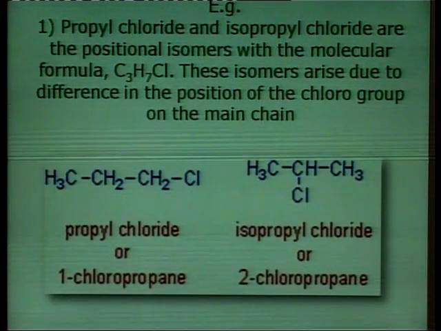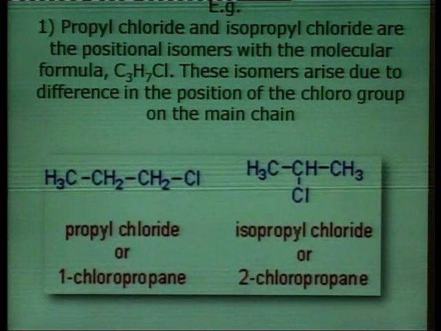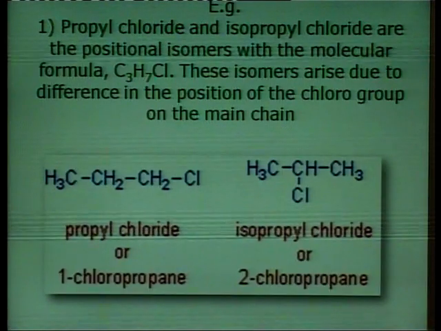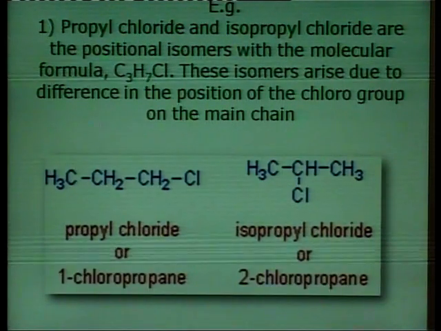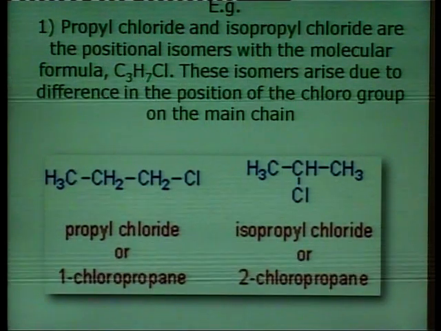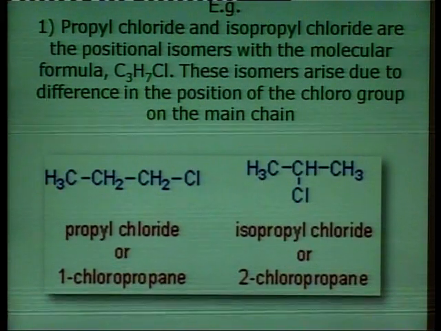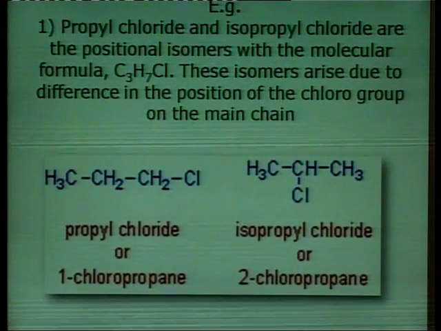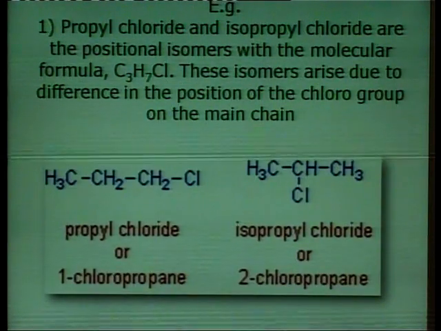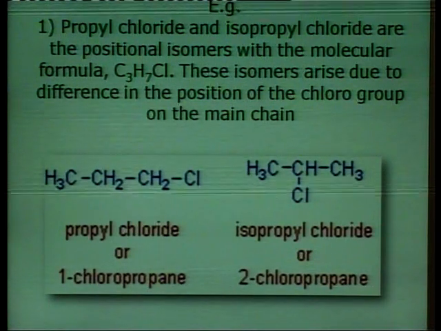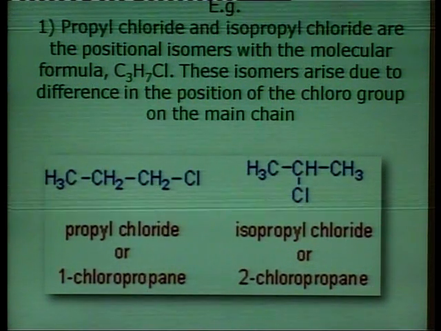When chlorine is attached to the center of the propane, it is named 2-chloropropane. This type of isomerism is known as positional isomerism.